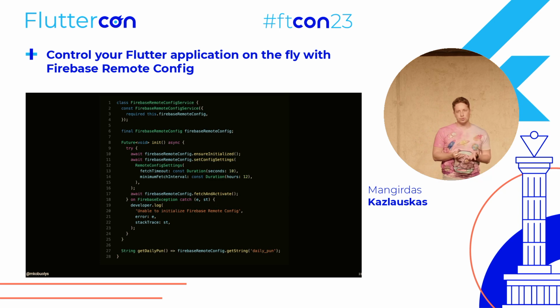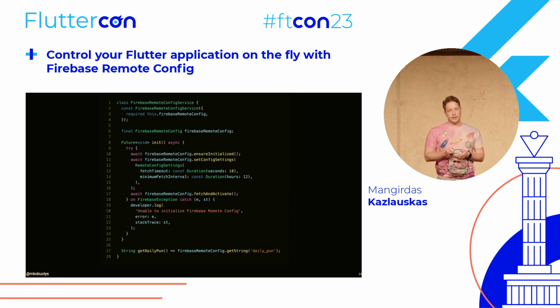What I like to do in my code when I'm using Firebase Remote Config is create a dedicated service that takes care of initialization and also of providing the parameters that you need to use. The init method, which is triggered while the app is launching during the splash screen, ensures that you are connected to Firebase Remote Config. Then you set the specific configuration values. We'll get back to these a little bit later.